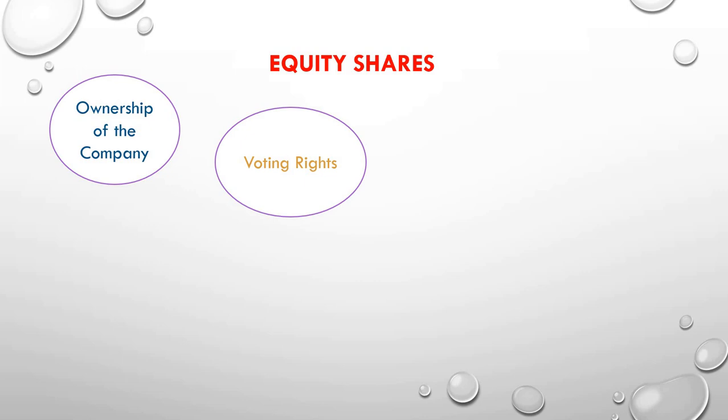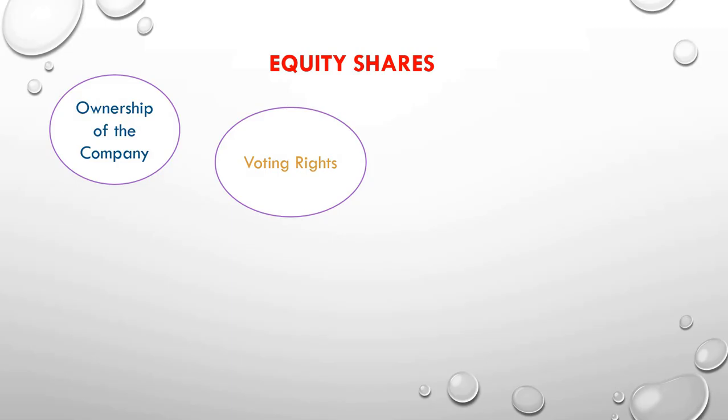But consider there are so many shareholders throughout the world. If I am issuing equity shares, many shareholders across the world will be purchasing my equity shares. So there are various owners of my company, and it is very difficult to gather all the owners under one roof to make any decision.